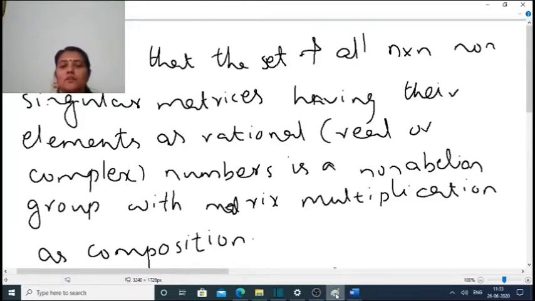Here also we have to show that matrix multiplication is closed, a binary operation, and the three axioms: G1 associative, G2 existence of identity, G3 existence of inverse. G4 we don't have to prove, because in general matrix multiplication is not commutative. So we have to show that this is a group.